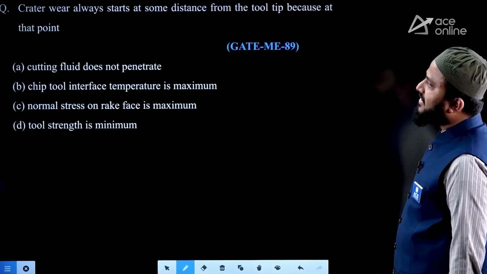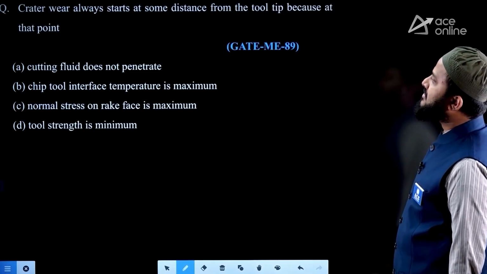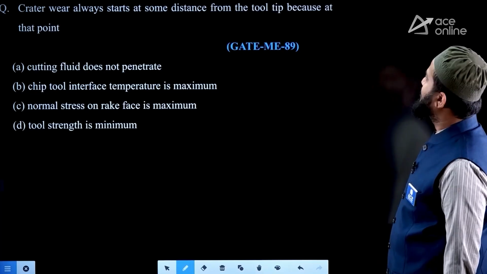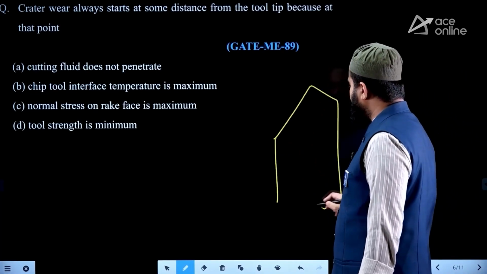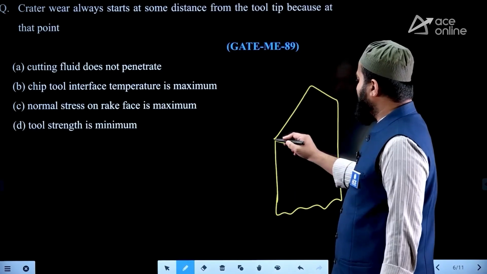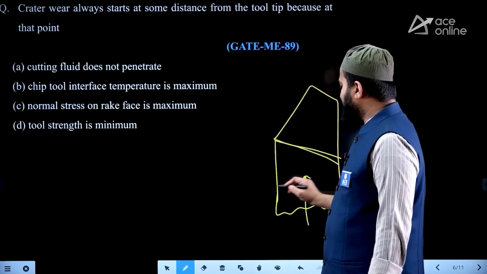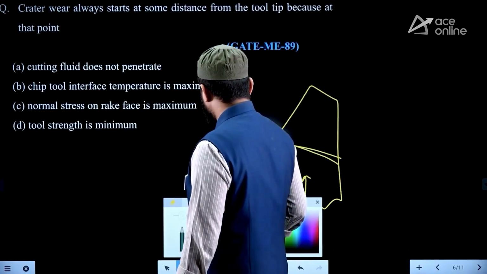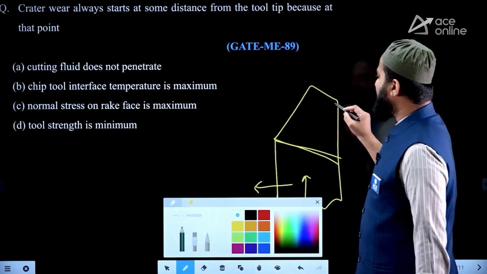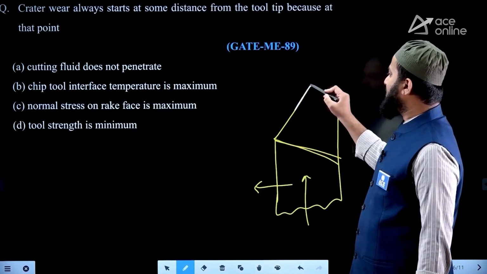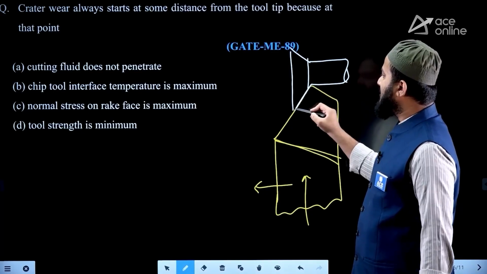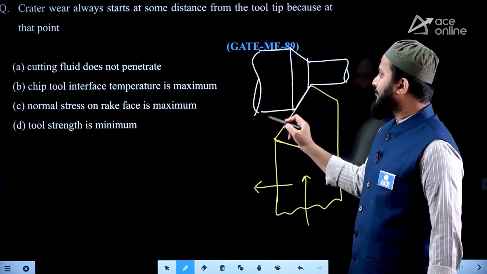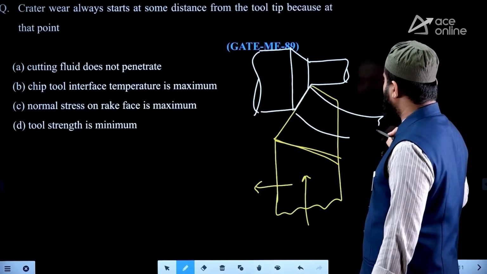Now next, crater wear always starts at some distance from the tool tip. Crater wear means, when you look at a single point cutting tool after providing depth of cut and feed motion, there are two cutting edges: the side cutting edge and the end cutting edge. But the majority of the side cutting edge is involved in orthogonal machining, right?